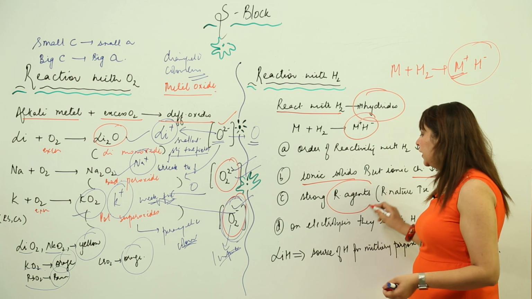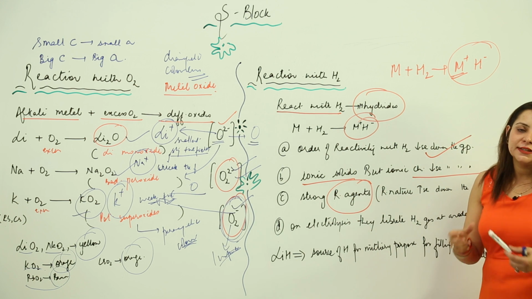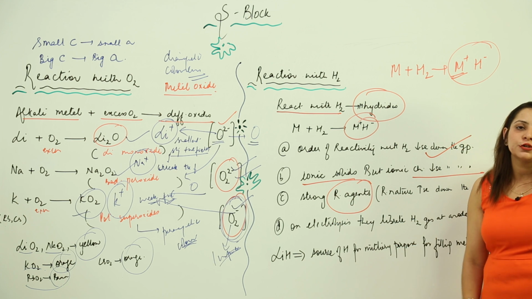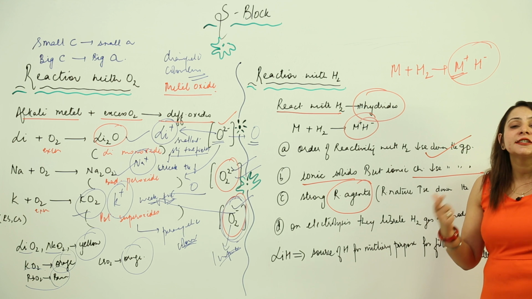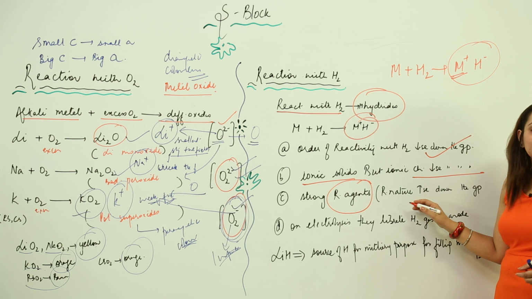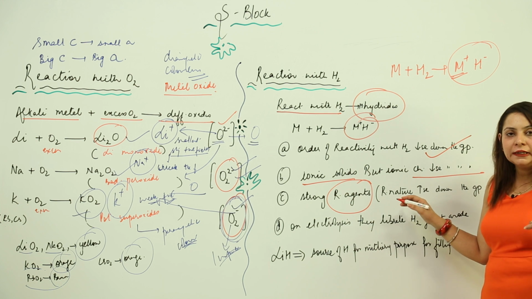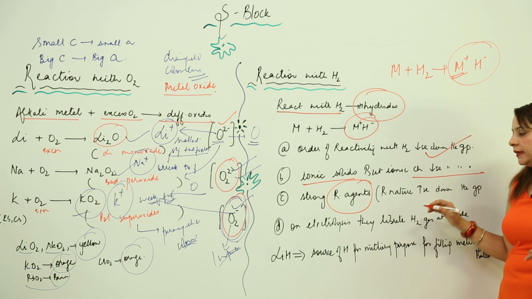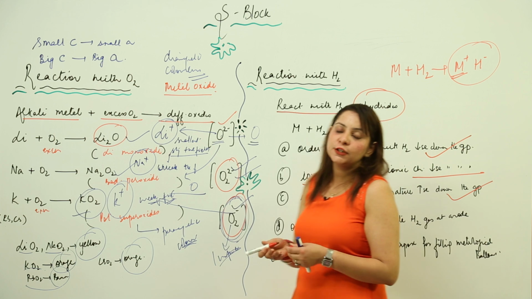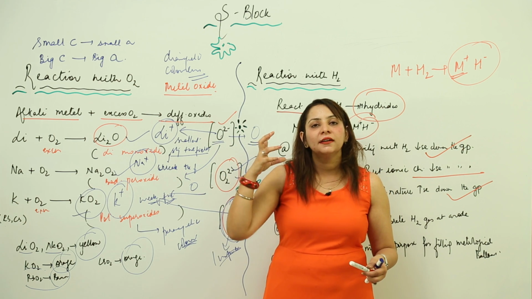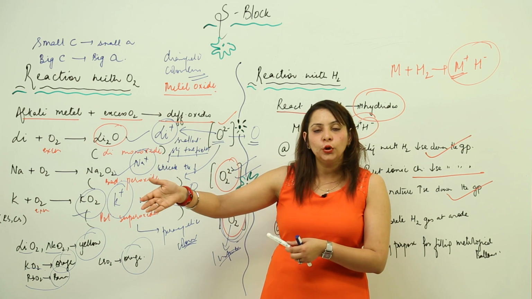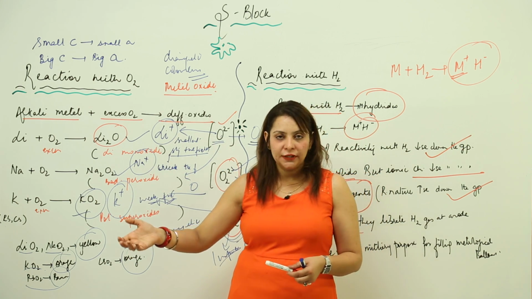Likewise, if you talk about reducing agents, the reducing character is obviously increasing down the group. The reason is that the bond is not so strong, so they can easily give their hydrogen to any other substance. And we know that a substance which can donate hydrogen is a reducing agent. So metal hydrides, on moving down the alkali metal group, have increasing reducing character. Now, if we do electrolysis, you know that the metal is a positively charged ion, so obviously it goes to the cathode, and hydrogen is a negatively charged ion here, so it goes to the anode, which means hydrogen gas is liberated at the anode.